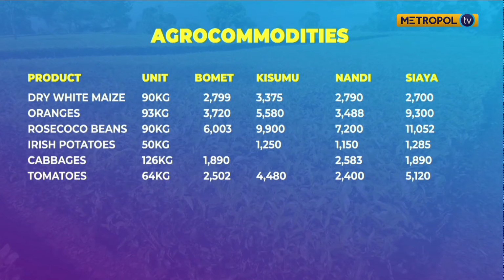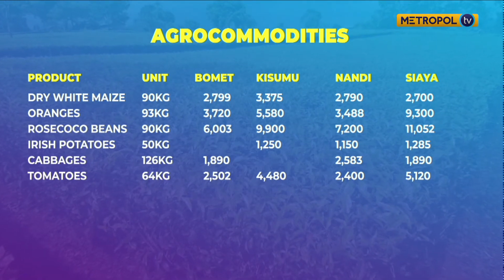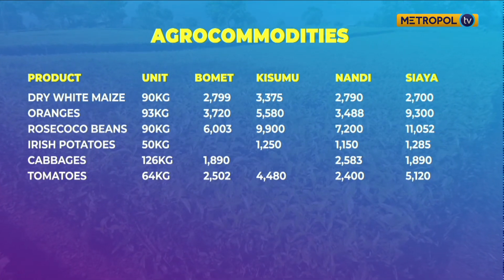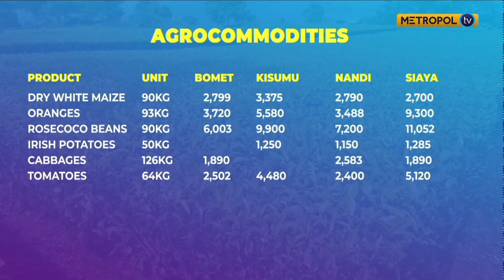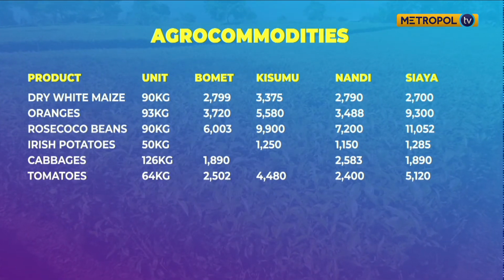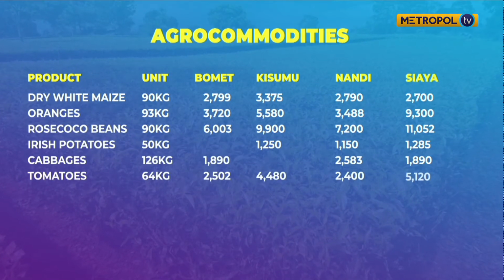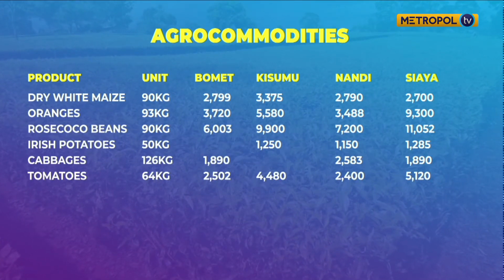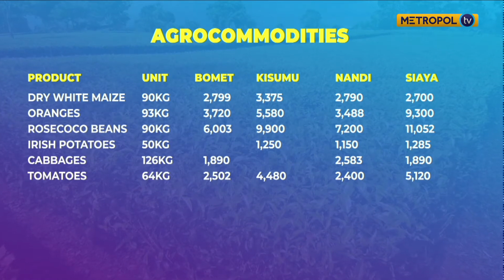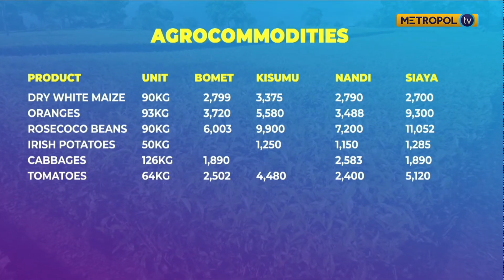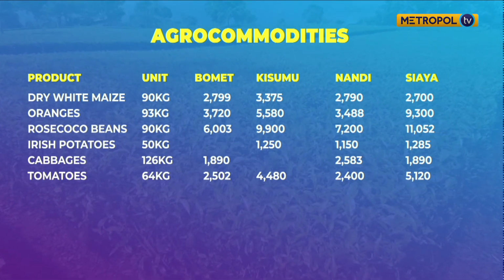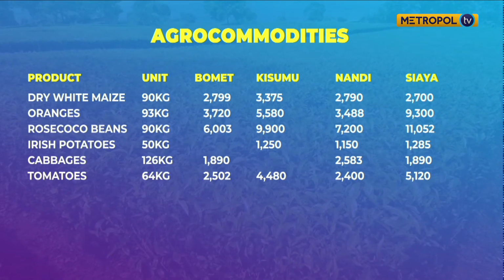And then we move to our last commodity, which is tomatoes per 64 kgs. In Nandi it is 2,400. If you look at Bomet, Kisumu, Nandi, and Siaya, Nandi is the most economical in the tomatoes segment, with 2,400. Those are our agro commodities for today.